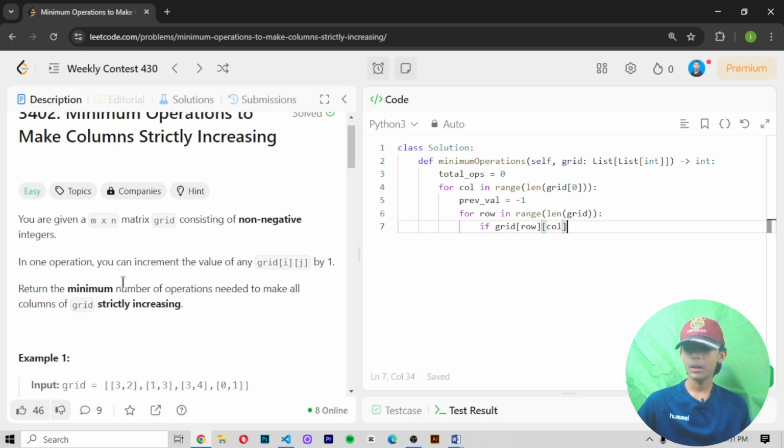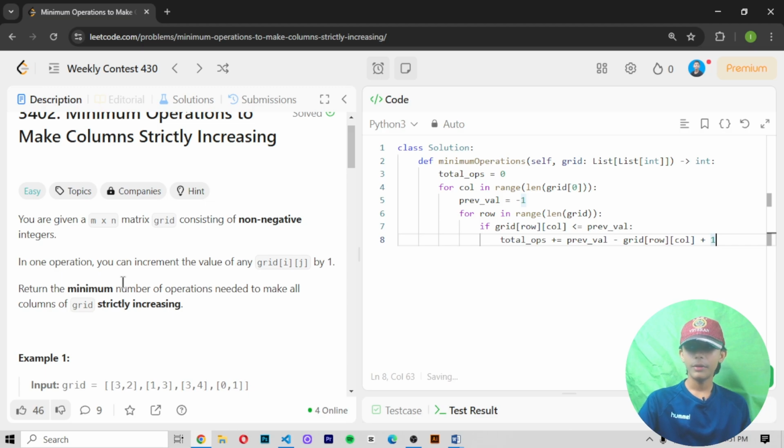Now when we have written that, we write prev_val. Then we give the space here, right here, total_ops, define this total_ops one more time, then plus equals prev_val minus grid[row][col] plus 1.